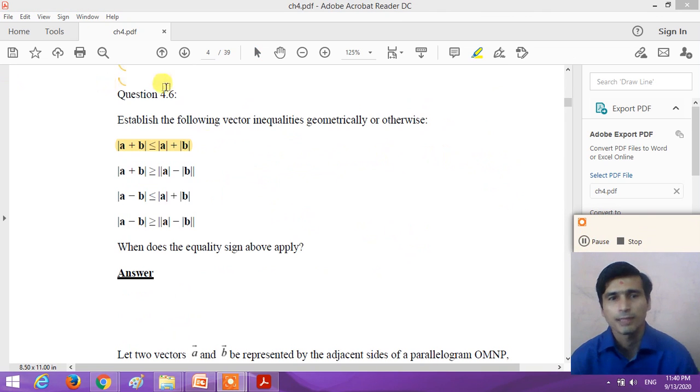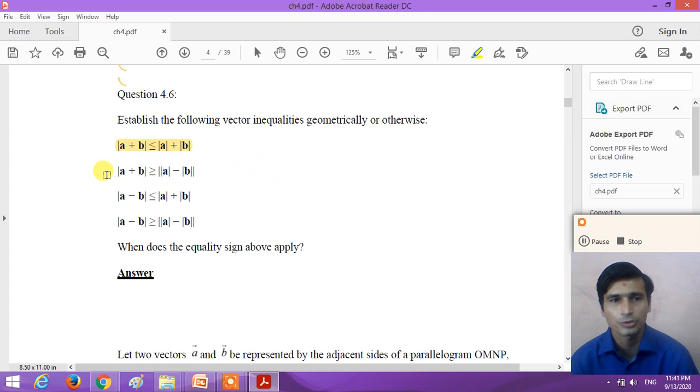Now question number 4.6. Establish the following vector inequalities geometrically. First, the magnitude of vector A plus vector B is always less than or equal to the magnitude of vector A plus the magnitude of vector B. Here two vectors A and B are given, and the magnitude of A plus B is less than the sum of the magnitudes of the individual vectors. Second, the magnitude of A plus B is greater than or equal to the magnitude of the difference of vectors A and B.